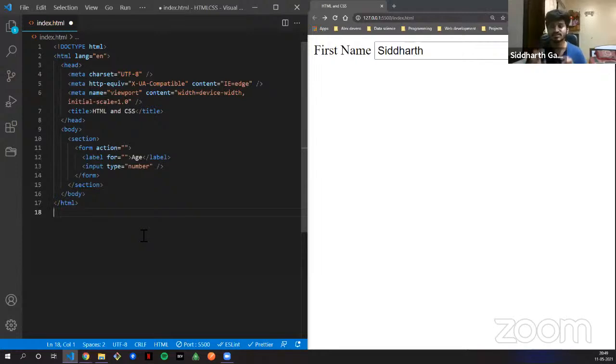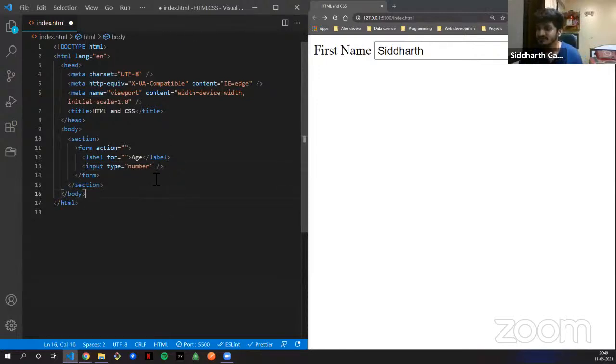When this form is submitted, it will go to that file, which performs the server level code, and the data is then saved in your database. So that is what action is. It just defines the action to be performed when the form is submitted. Nothing very major, but it is very important.